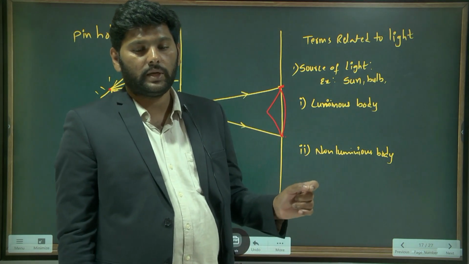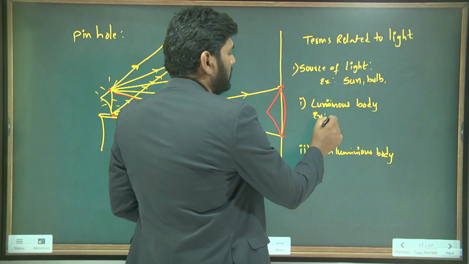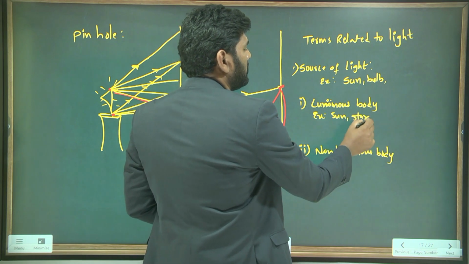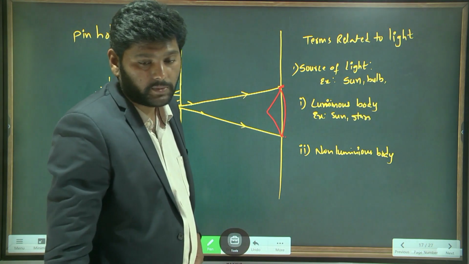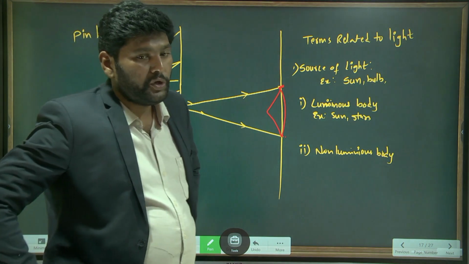You can write it as an example. Stars are also luminous bodies. The Sun is also a star.